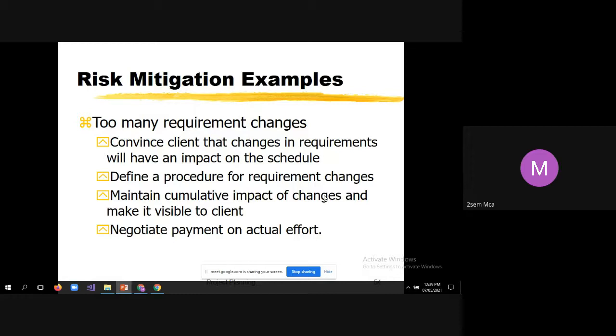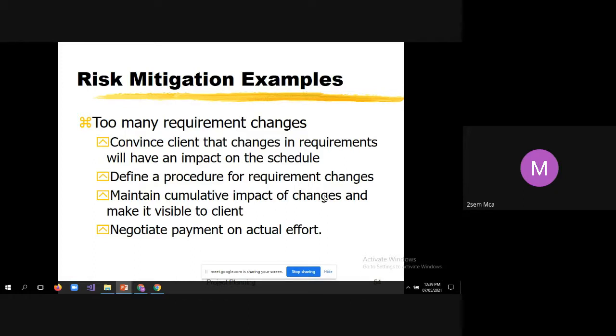Risk mitigation examples: too many requirement changes. How to minimize this particular risk? In the beginning, while telling the examples of risk, we mentioned too many requirement changes. Now, how to tackle that? Convince the client that changes in requirements will have an impact on the schedule. That means you say, now if you bring requirements in the middle of the project, it will take more time to implement. Obviously, it will affect our budget. So this is a risk. Kindly don't come with such requirements. You clearly tell them. Then define a procedure for requirement changes.